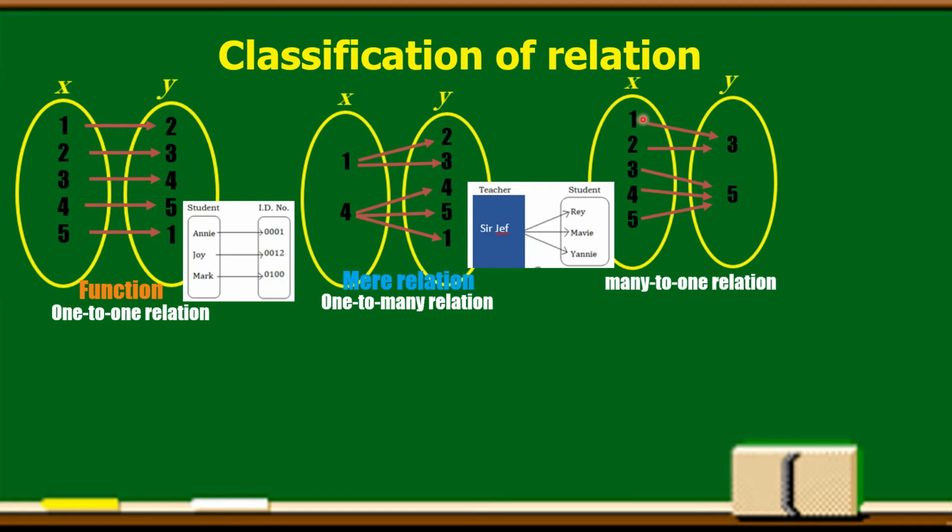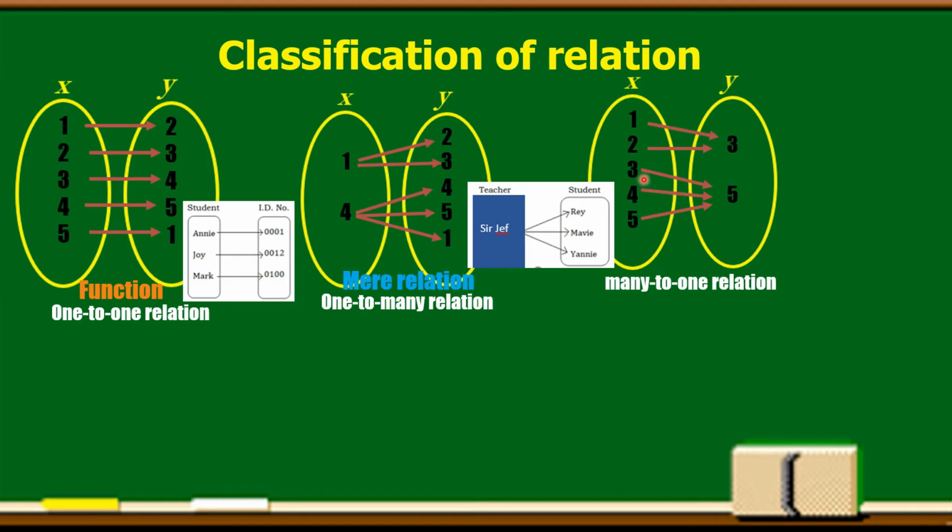Like for example, 1 corresponds to exactly 3, and 2 corresponds to 3. So, the elements of x, there are two of them, correspond to only one element of y. So, two elements of x correspond to one element of y. That's why it is a many-to-one relation.